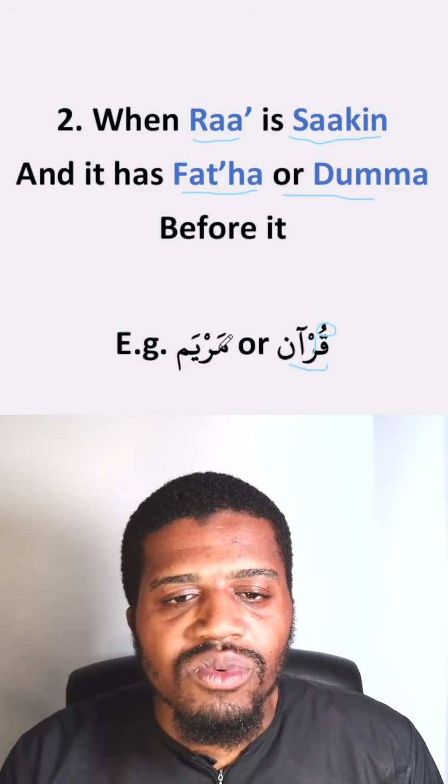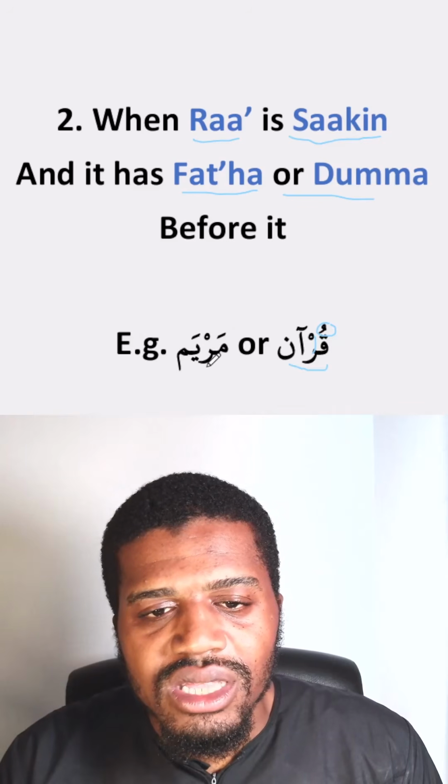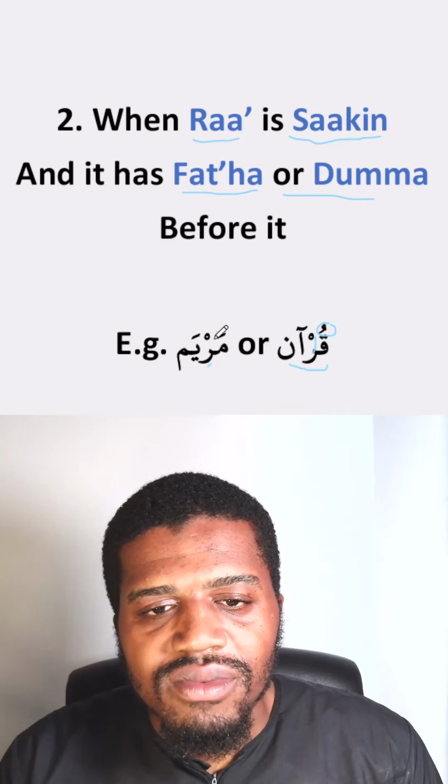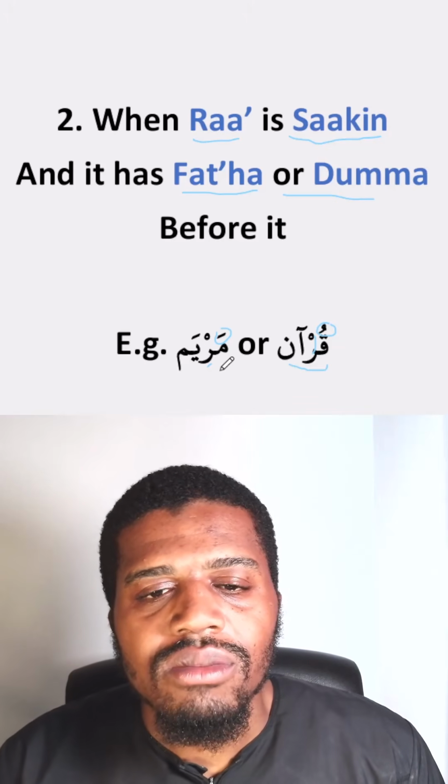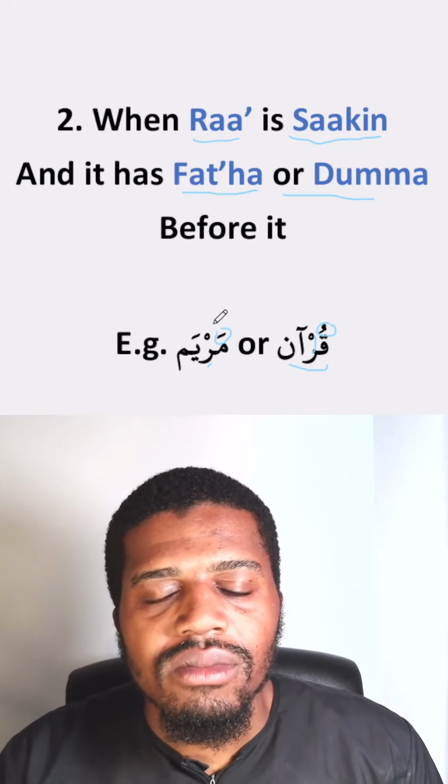The second example is when we have a ra sakin and before is a fatha. We're going to pronounce the ra strong. We're going to say Maryam, not Maryam, Maryam.